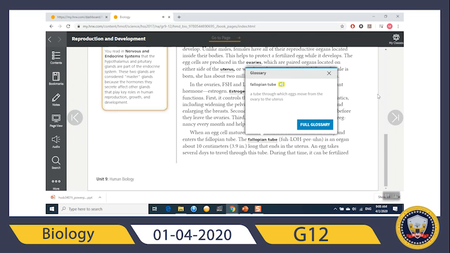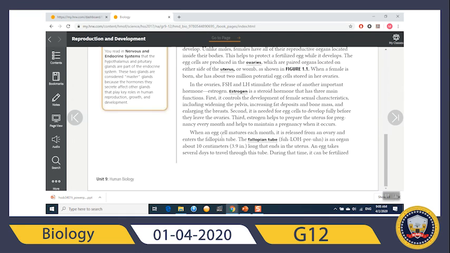Fallopian tube, a tube through which eggs move from the ovary to the uterus. This fallopian tube is about 10 centimeters, 3.9 inches long, and ends in the uterus. When an egg cell matures each month, it is released from the ovary through the fallopian tube to the uterus.